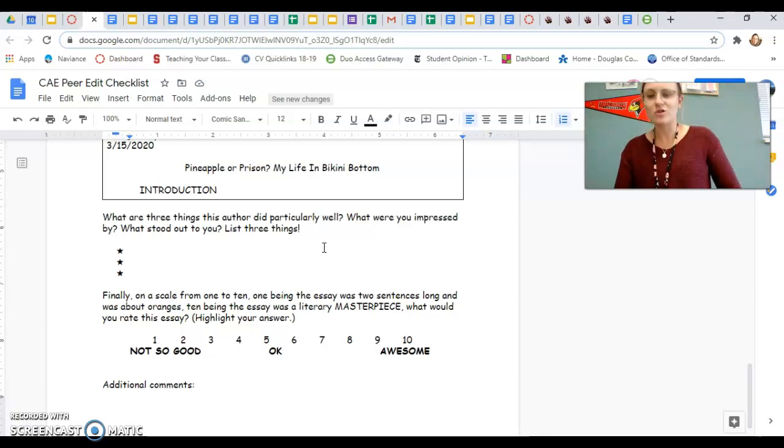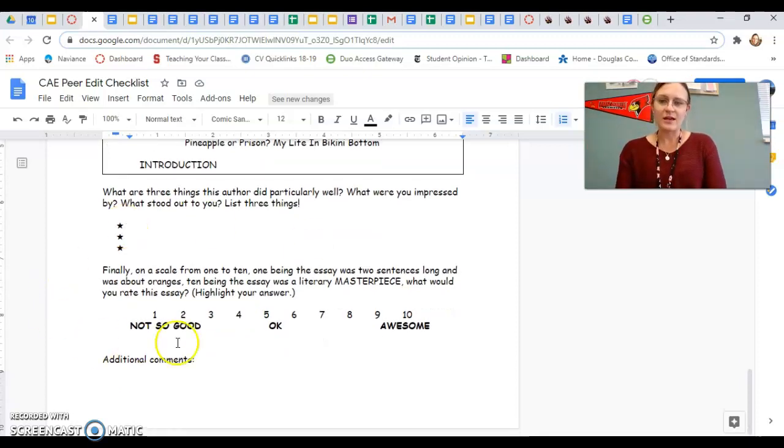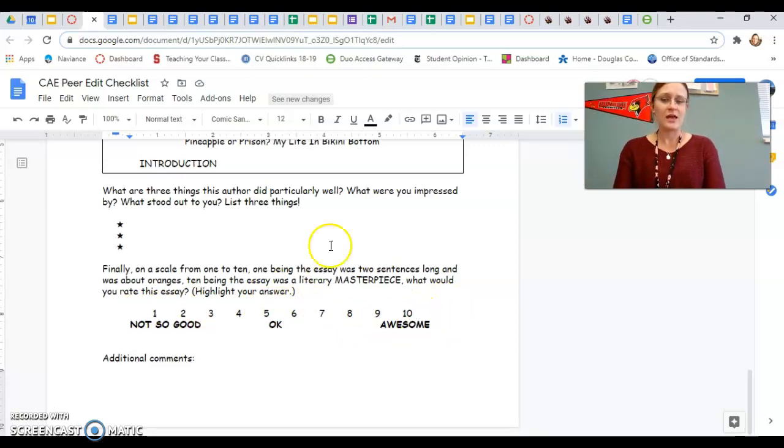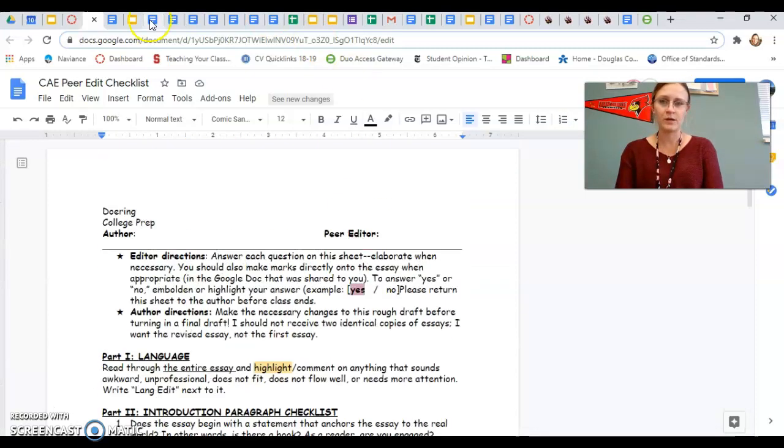So share the parts or the moments where you're like, this line was really great. I really like the way you did this. Everybody deserves a little bit of praise. And then at the end, I ask, from a scale of 1 to 10, 1 being the essay was 2 sentences long, was about oranges, to 10 being the essay was a literary masterpiece, what would you rate this essay? And you can highlight the number that you choose, okay? Any other additional comments you have, you can put down here. And that is the checklist.